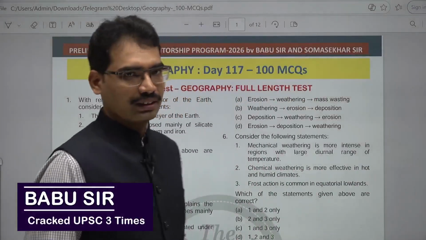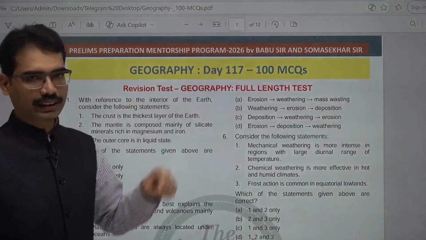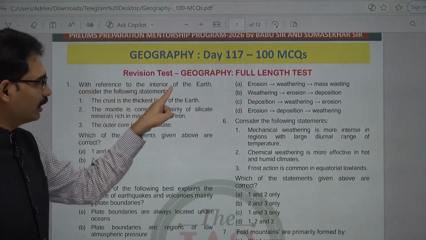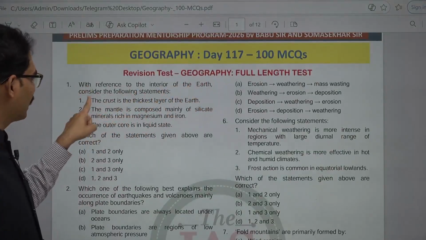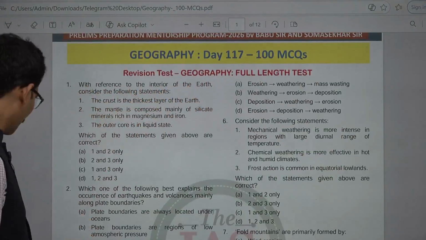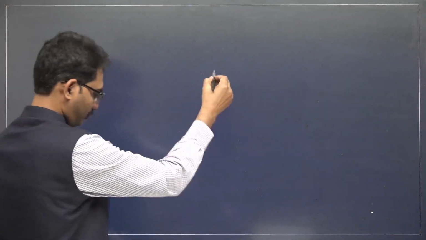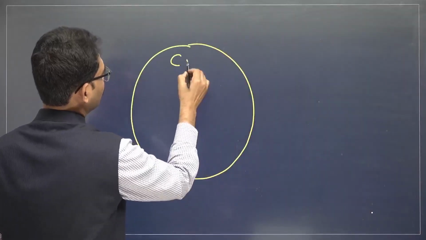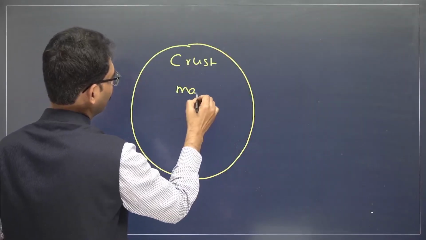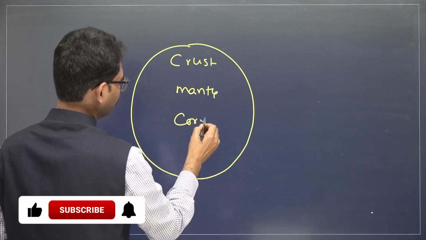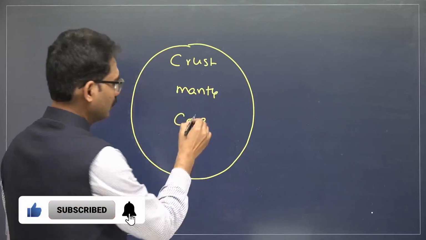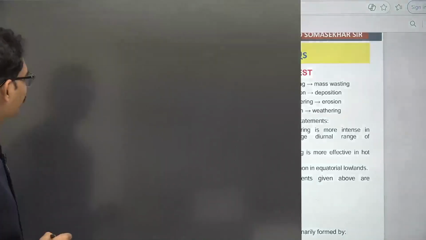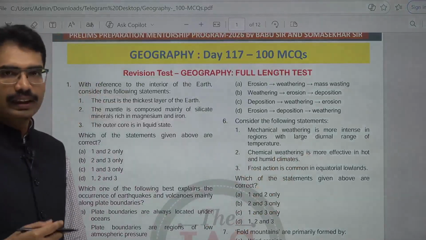Let us see what are the answers for Geography Full Length Test. What is the first question? With reference to the interior of the earth, consider the following statements. Interiors of the earth: crust, mantle and core. Inner core, outer core, mantle and crust. This is the interior of the earth.